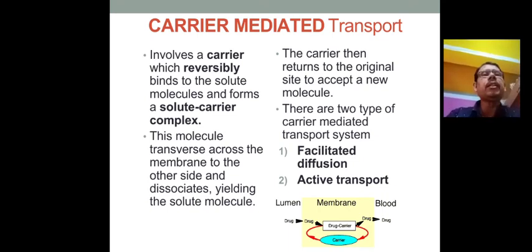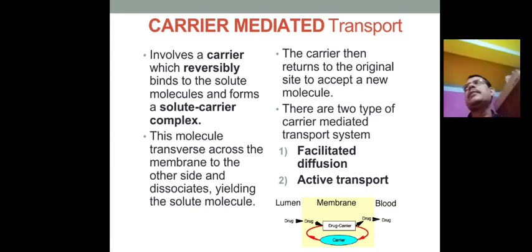So carrier mediated transport involves a carrier which reversibly binds to the solute to form the solute carrier complex. That means a carrier molecule binds with the solute, forming the solute carrier complex. This complex transfers across the membrane to the other side and dissociates, yielding the solute molecules, and the carrier molecule returns to the original site.